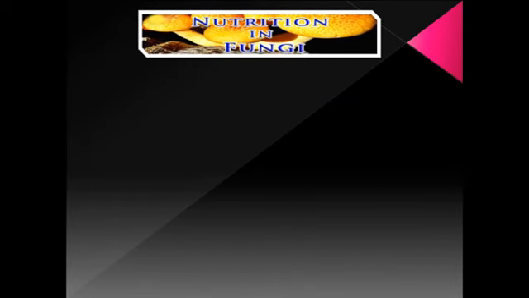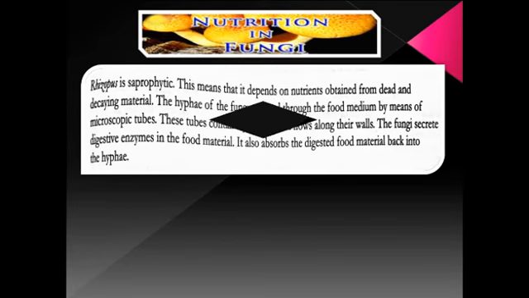Now, nutrition in fungi. Rhizopus is saprophytic. Saprophytic means they depend on nutrients obtained from dead and decaying material. Saprophytes always take food from dead and decaying material. The hyphae of the fungus spread through the food medium by means of microscopic tubes. These tubes contain cytoplasm that flows along their walls.